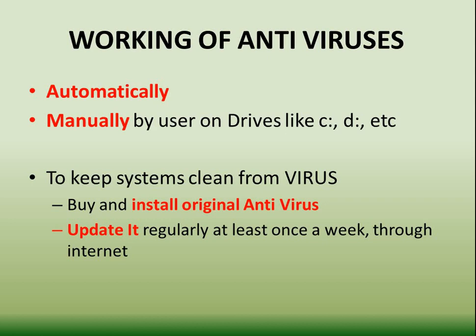Automatically means once you plug in a USB or try to download a file, immediately it will pop up and ask you, can I scan it? Next one is manually by the user. The user can scan the disks with the antivirus manually by choosing the disks like C and D, etc.